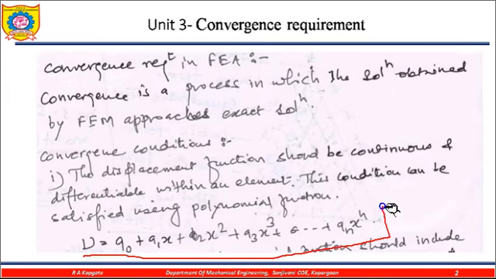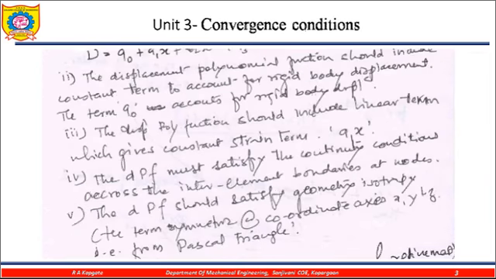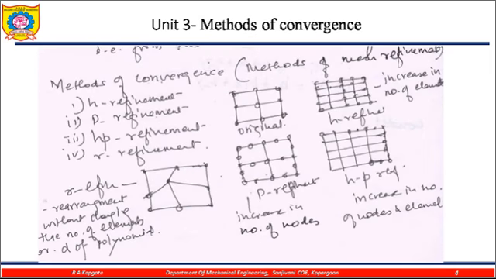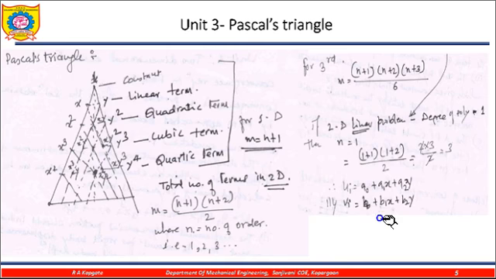This is the displacement function we are writing here. Now let us move on to the Pascal triangle. What is the role of this one? So let us take, these are the two nodes. Now let us take this bar element, a 1D problem, and there are node 1 and node 2.